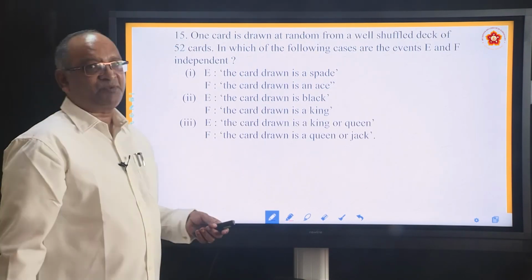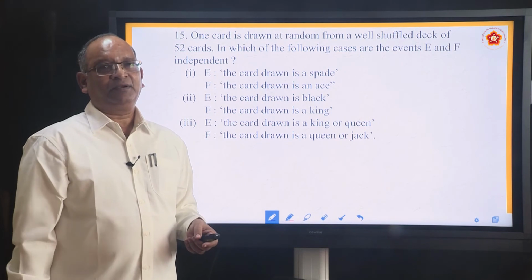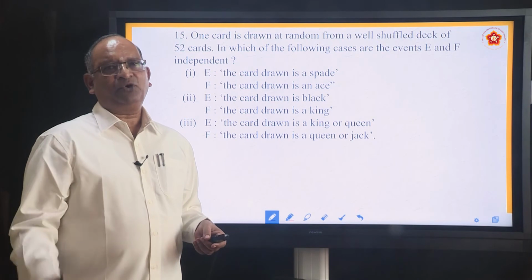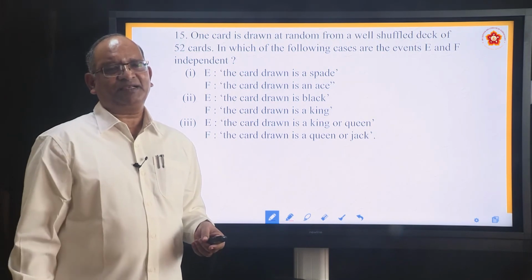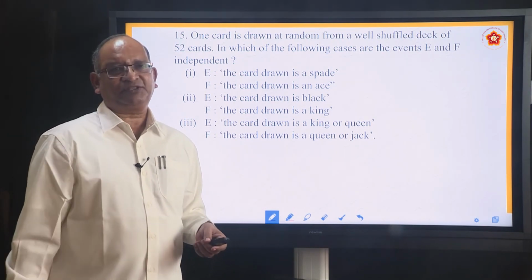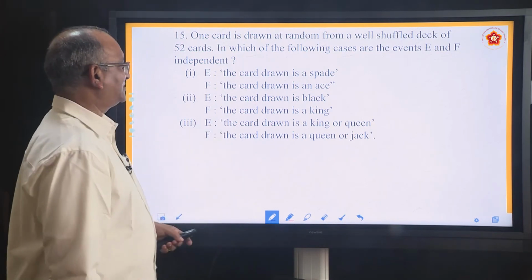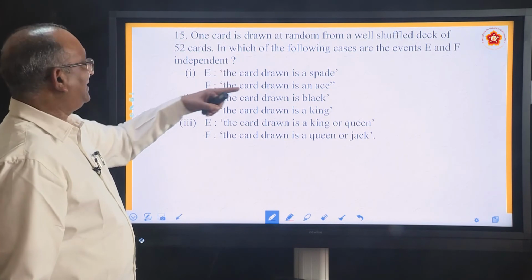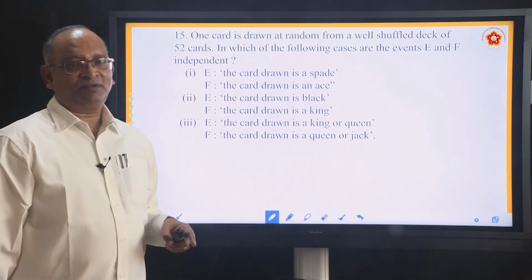We come to the last problem of this particular exercise. After that, there are 2-3 more problems, but they are all multiple choice and very simple ones. One is based upon set theory, you can do it. Let us do this. One card is drawn at random from a well shuffled deck of 52 cards.